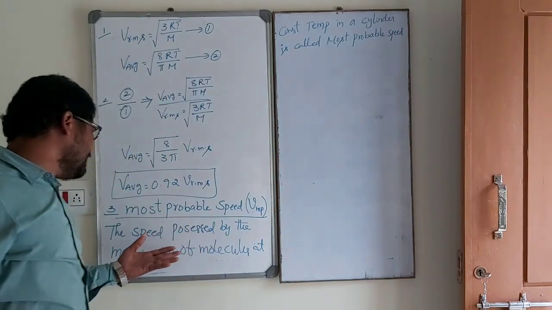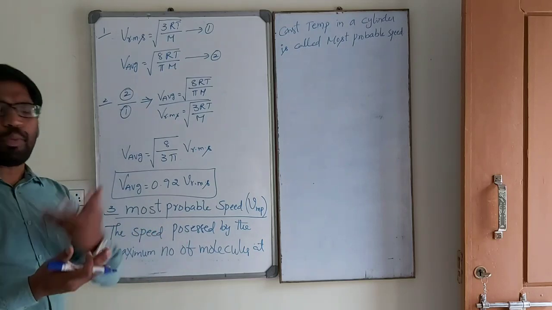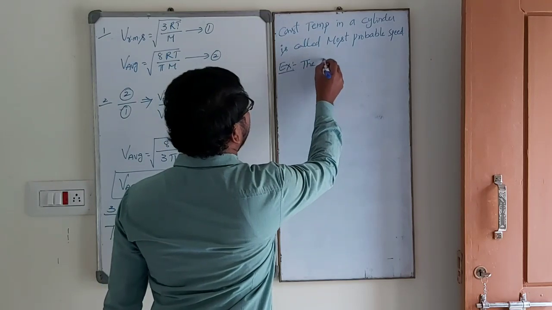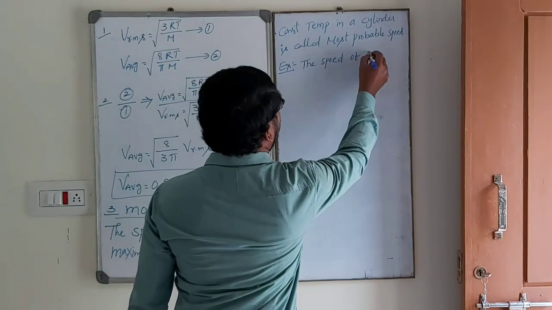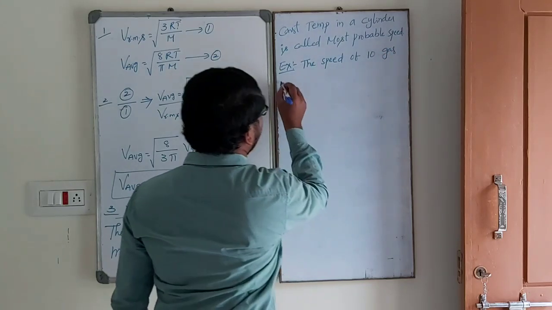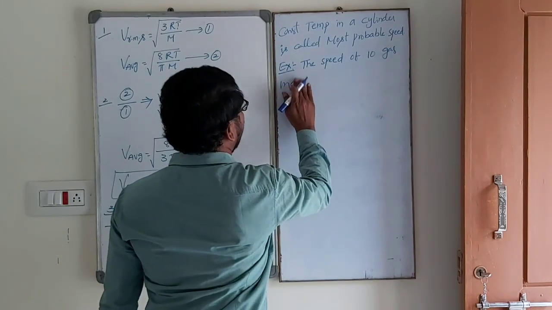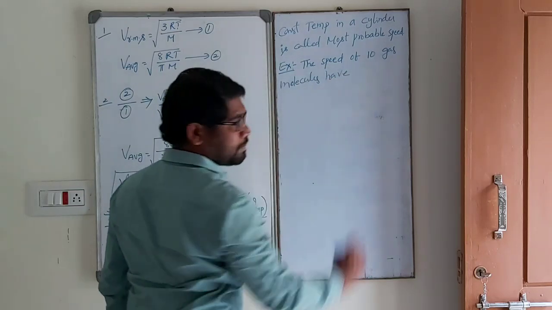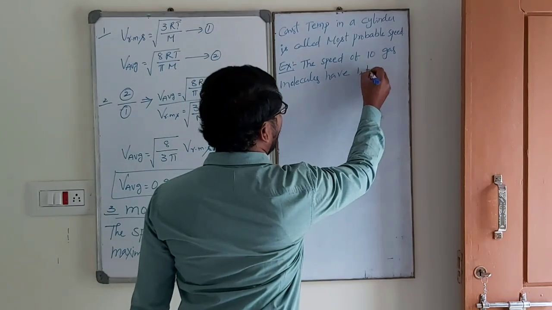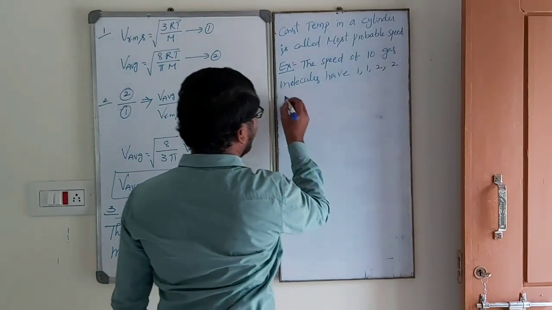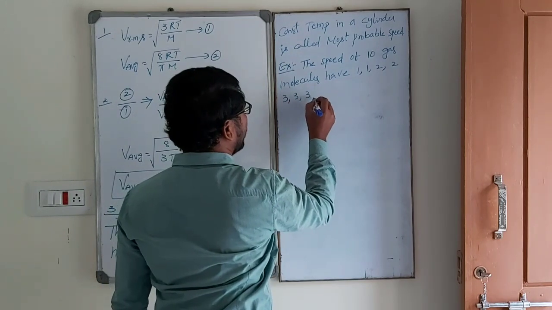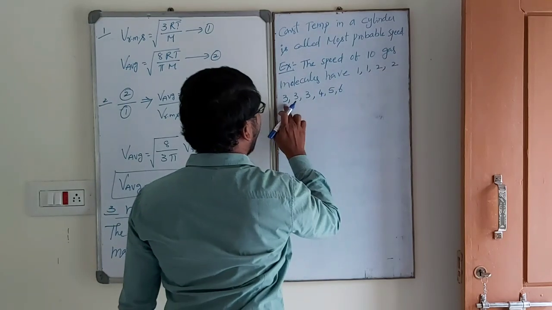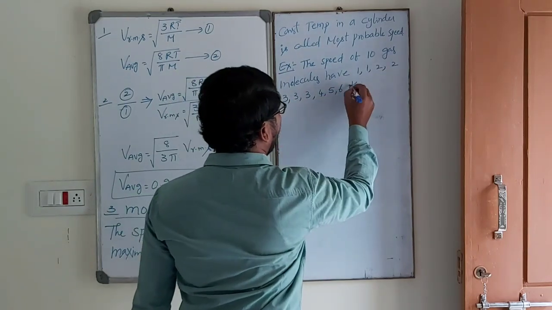So the speed possessed by the maximum number of molecules. Suppose, for example, the speeds of 10 gas molecules are 1, 1, 2, 2, 3, 3, 3, 4, 5, 6 kilometer per second.